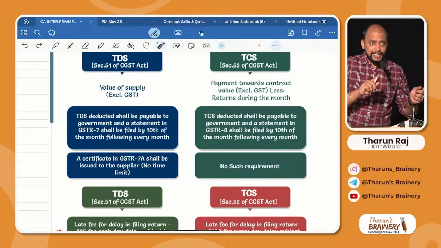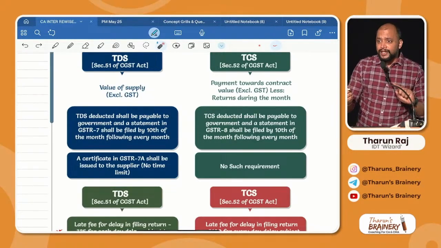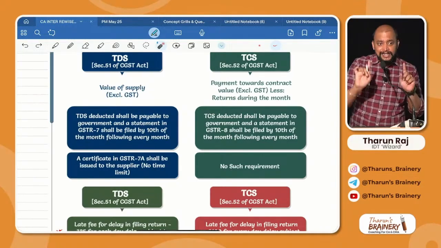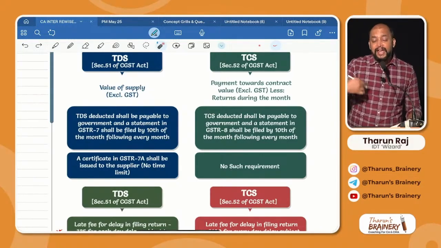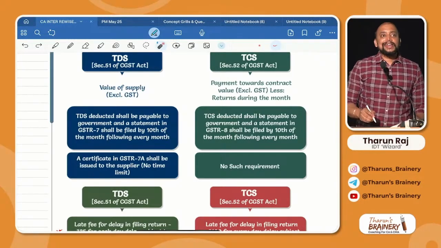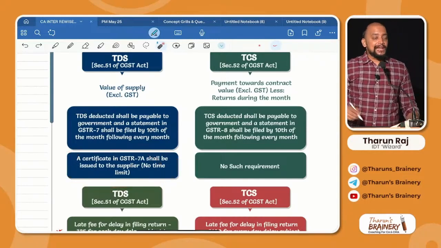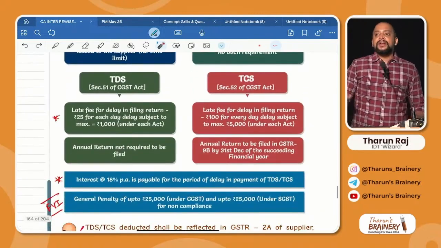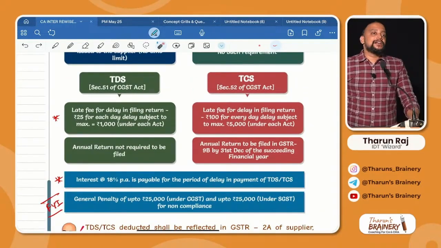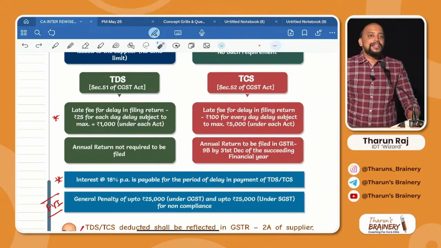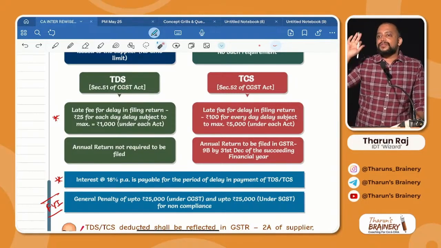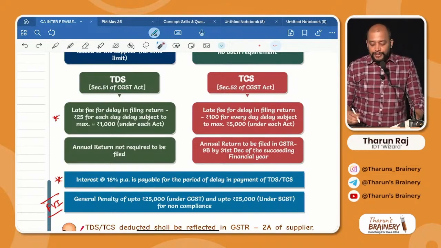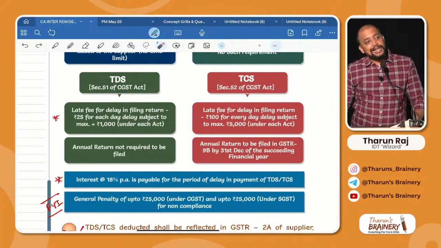What is the return for TDS? GSTR 7. What is the return for TCS? GSTR 8. Time limit for GSTR 7 and GSTR 8 is the same, the 10th of the month following every month. In case of TDS, they have to give a certificate. Is there a certificate in TCS? No, no such requirement. If there is a delay in filing the TCS return, GSTR 8, will there be interest? Yes. Just like TDS, the same interest, 18% per annum, is payable for delay in payment of TDS as well as TCS.